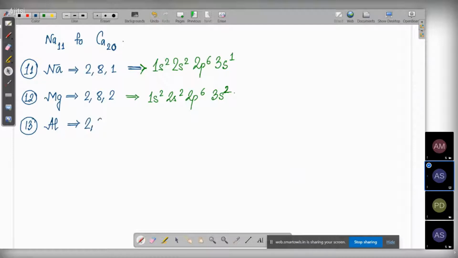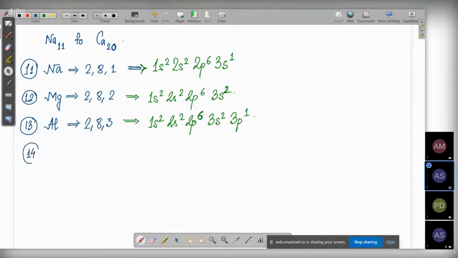Aluminum we previously wrote as 2, 8, 3. This is going to become 1s2, 2s2, 2p6, then 3s2, 3p1. Since the s subshell can hold a maximum of 2 electrons, the 13th electron goes to the p orbital. Is it clear to everyone? For boron, just like that. For aluminium also a similar thing is happening.